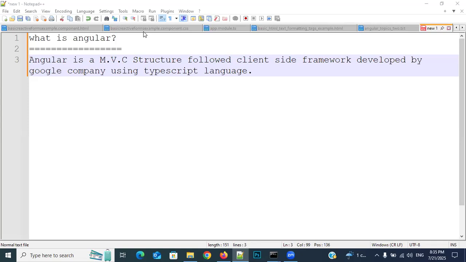But if you choose any framework, what happens? Within a maximum of 2 to 5 minutes we can download it, and within 10 to 15 minutes we can change the basic configuration related code, and immediately we can write the development related code.